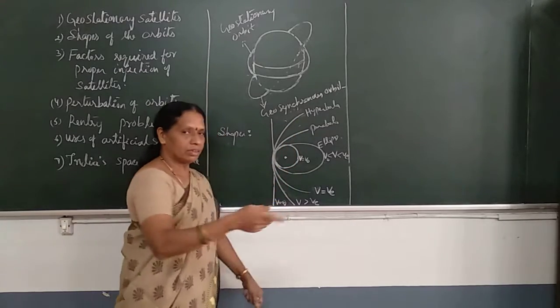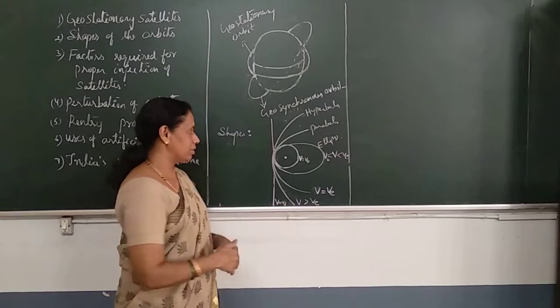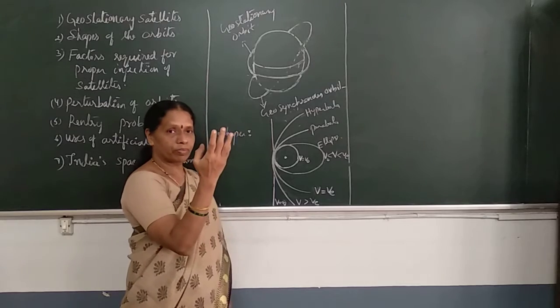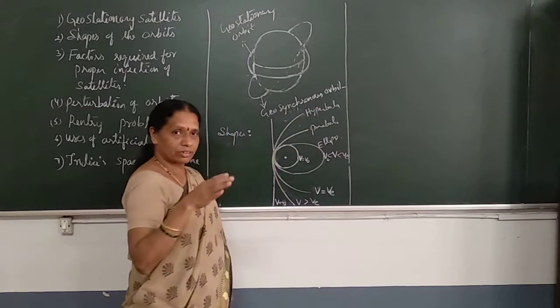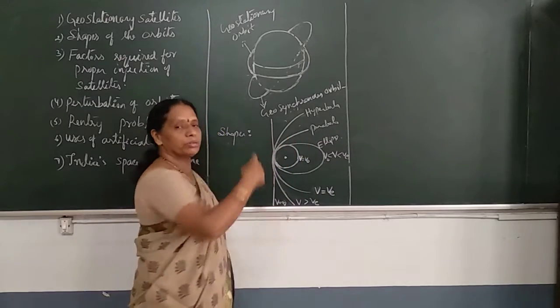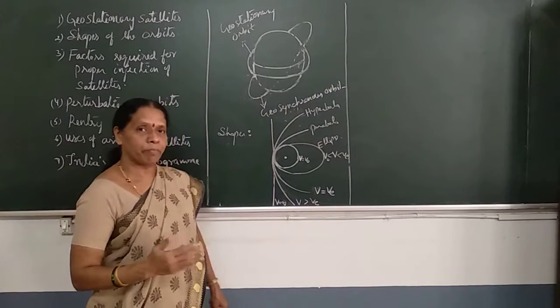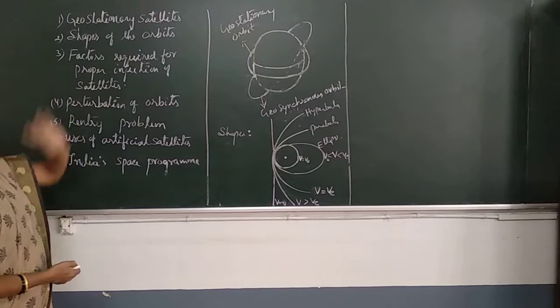Closed orbits are the orbits around the Earth itself, in the inner space of the Earth. The open orbits are in the outer space. For a space probe, to probe the outer space, the satellite should be projected with a very high velocity so that the shape of the orbit becomes a parabola or hyperbola, that is, the orbits become open orbits. This is about the shape of the orbits.